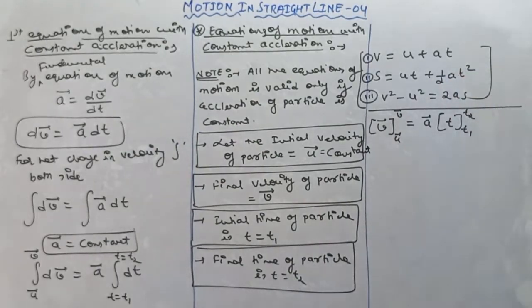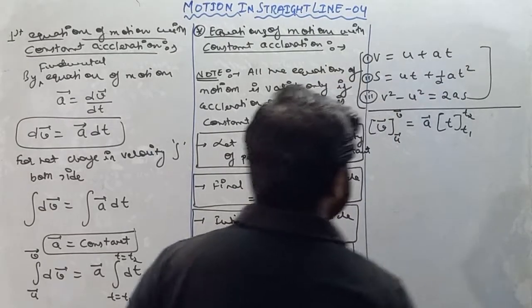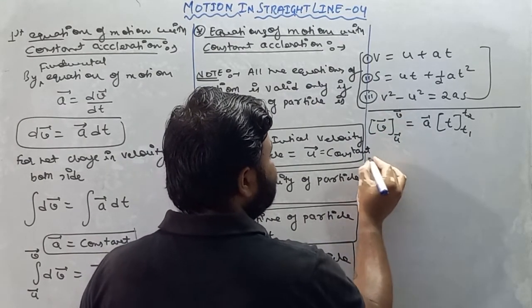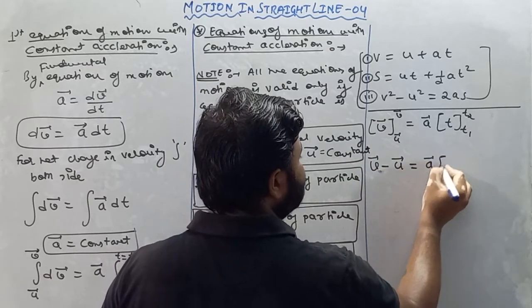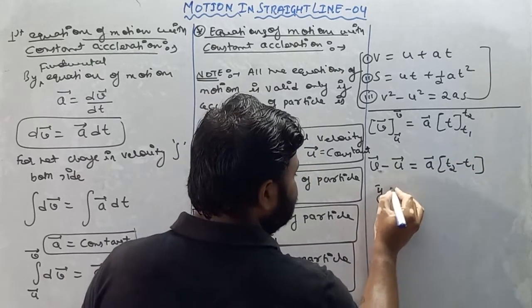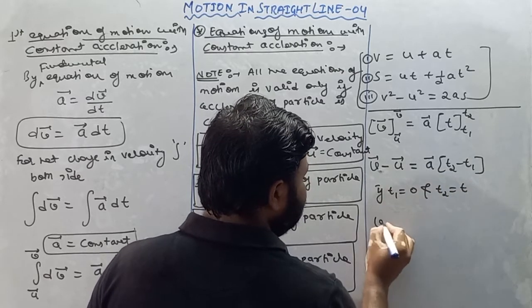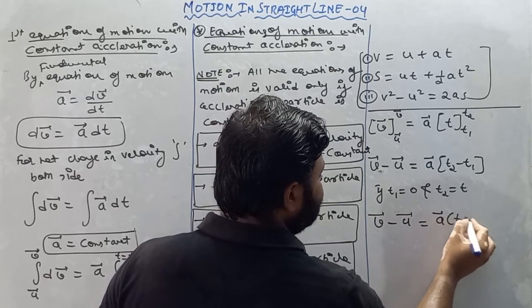Now we know that if we have definite integration, then there is a limit, and we have to put the limit. The process of putting the limit is upper limit minus lower limit. So it is v vector minus u vector is equal to a vector into t2 minus t1. Now if I take t1 equals 0 and t2 equals t, we get v vector minus u vector is equal to a vector into t minus 0.